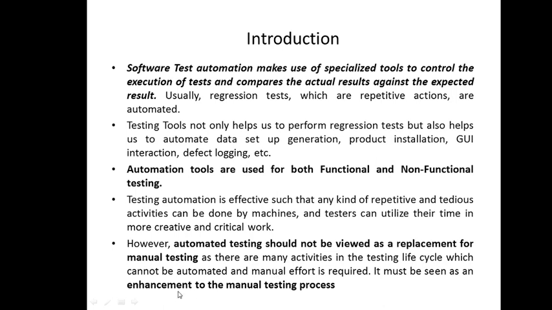But the main point here is, automation testing cannot be viewed as a replacement for manual testing. If we know automation testing is good, the question would be, why not use automation testing? Why are we carrying out manual testing also? Because there are a few areas where manual testing cannot be automated. We have to do that task manually only, while there are a few tasks which can be automated, so we can do that. So automation testing can never replace manual testing. They both will go on parallelly. Yes, you can say it is an enhancement to the manual testing process.